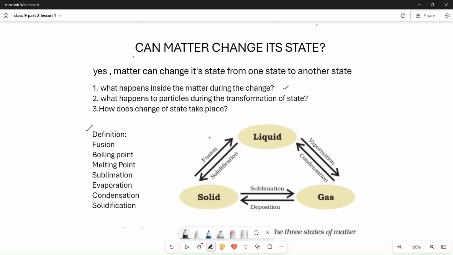So it is the schematic diagram which indicates the interconversion of the three states of matter, in which solid converts into gas, that is called sublimation. When gas is converted to liquid, that is vaporization. When liquid is converted to solid, that is called solidification, and vice versa. You have the arrows indicating these processes. For each and every definition, we'll discuss with daily life activities along with your textbook activities.